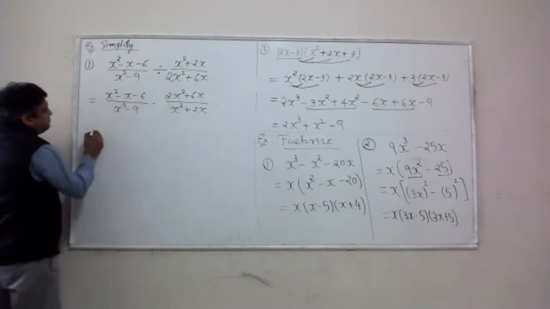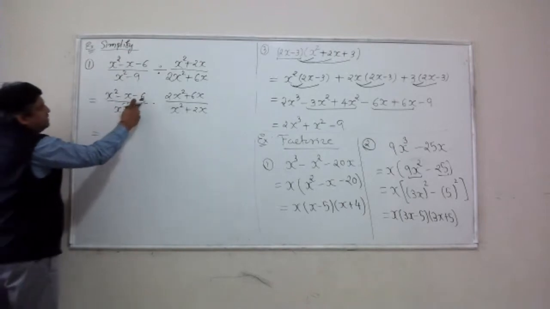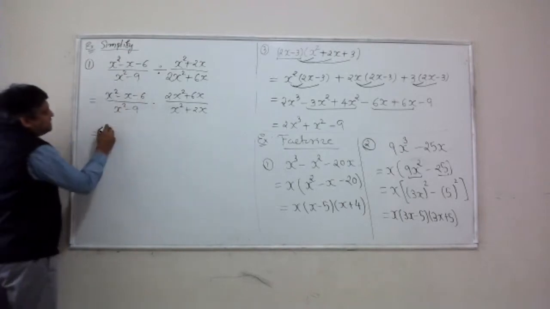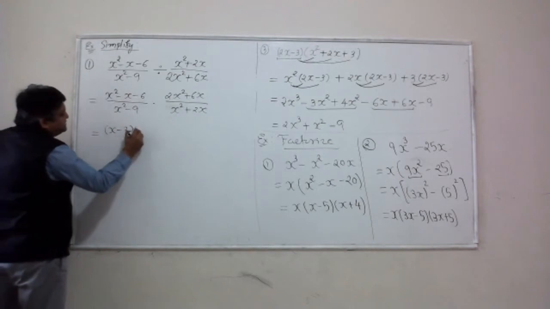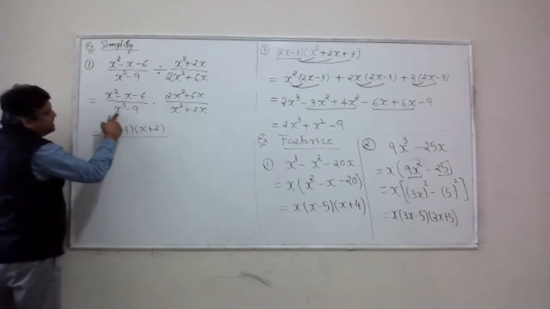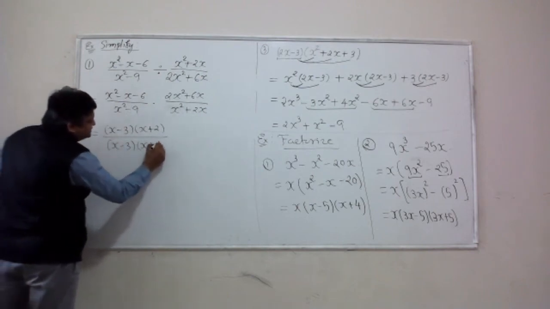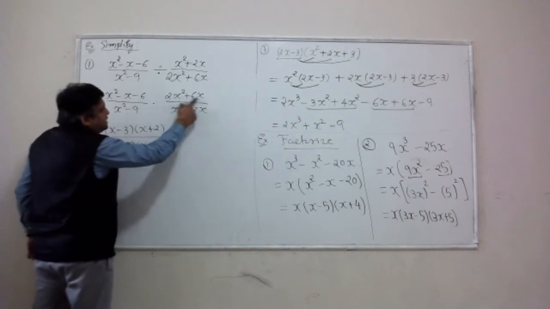This is a trinomial, a monic polynomial of the form ax squared plus bx plus c. Factors of -6 with sum -1: x minus 3, x plus 2. Difference of two squares, x squared minus 3 squared. Factorization will be x minus 3, x plus 3.